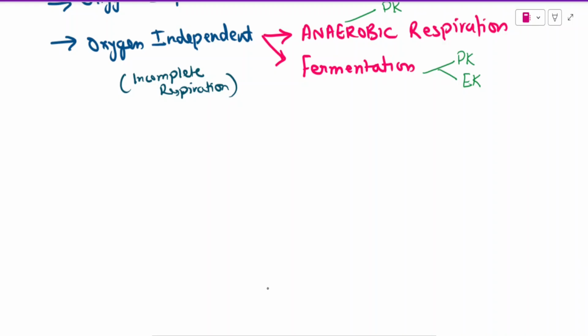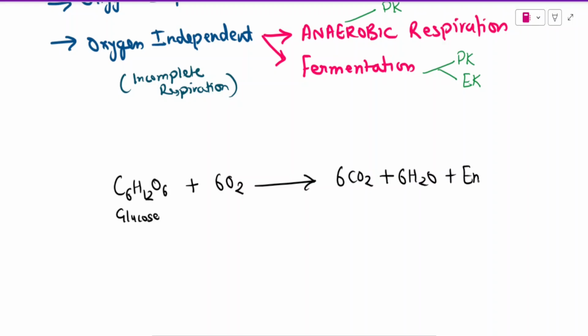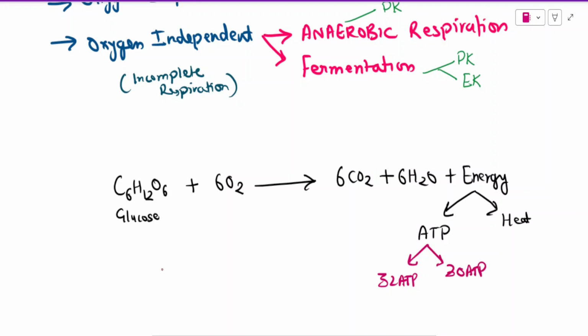Let's talk about the equation of complete oxidation. For the respiratory substrate, I'm taking glucose in this case. The process has to be aerobic respiration. In order to be complete oxidation, we will get carbon dioxide and we will get energy. Again, energy will be in two forms, one which is ATP or GTP, and there will be loss as heat. Now, how much ATP will be produced? It also depends. There may be production of either 32 ATPs or 30 ATPs. So this is the equation of complete oxidation, or the equation of aerobic respiration.